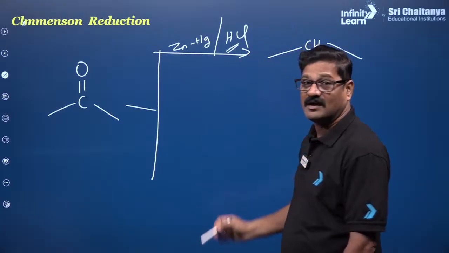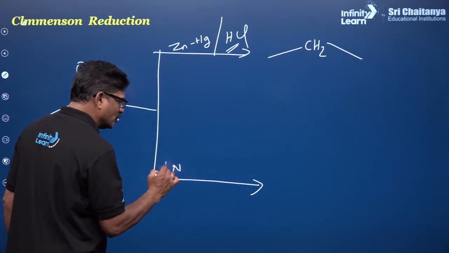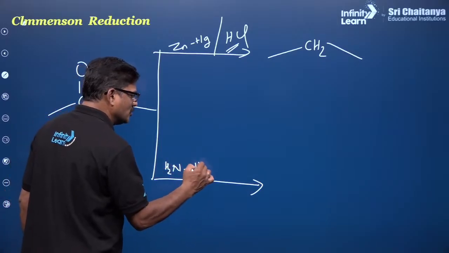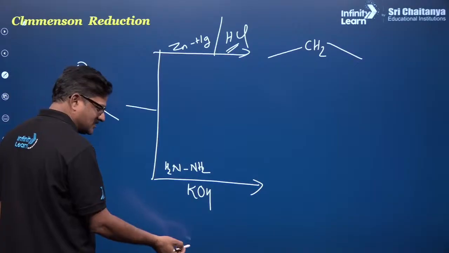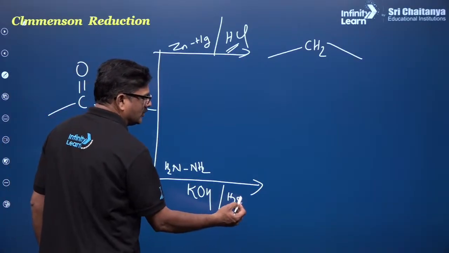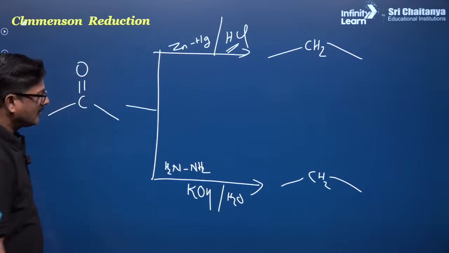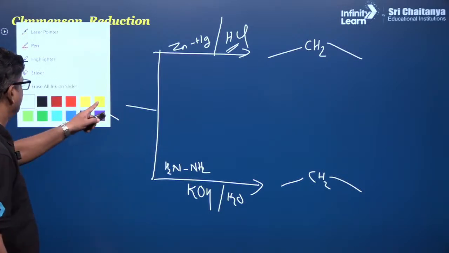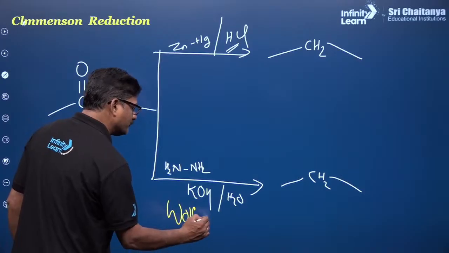It goes in acid media. And if it is with NH2NH2 in potassium hydroxide, followed by hydrolysis, you are going to see this is the same. So this is called the Wolff-Kishner reduction. This is what is called a Wolff-Kishner reduction.